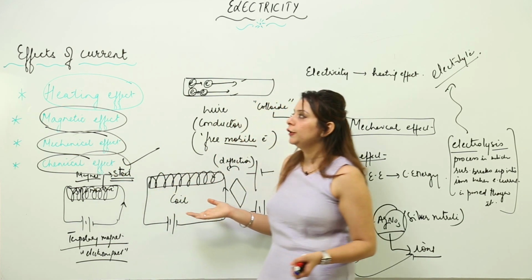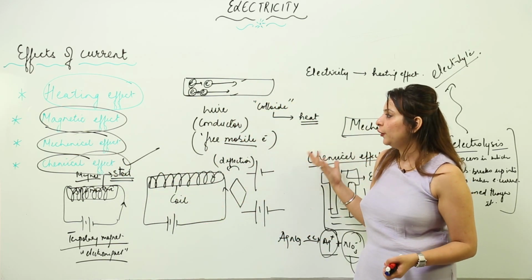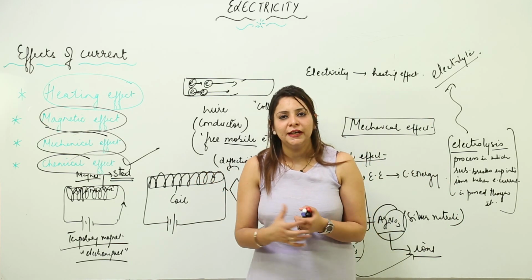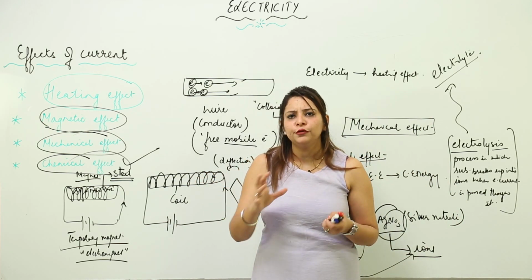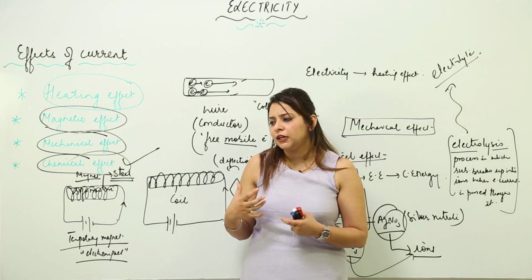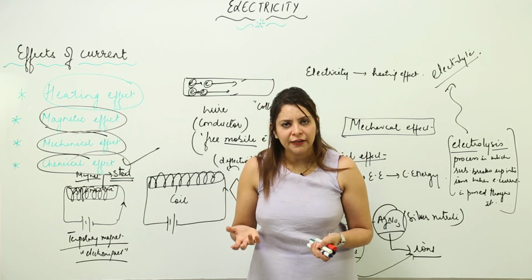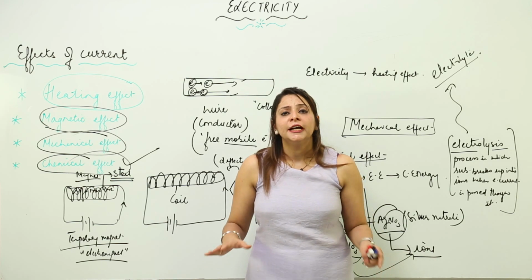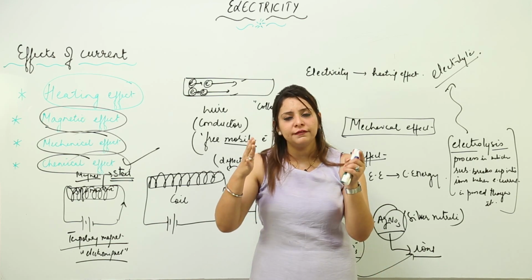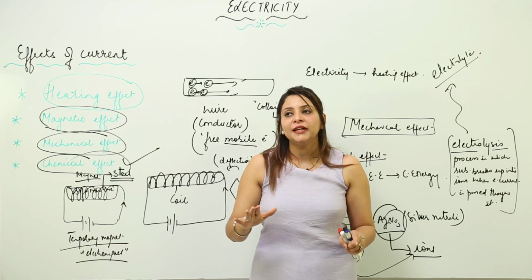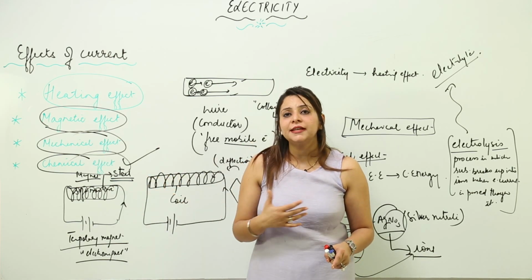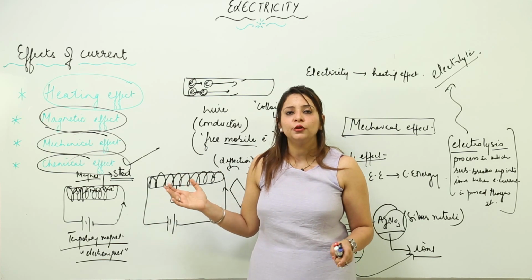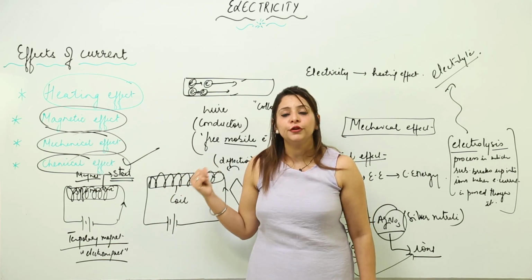So this is how you are going to explain it, and for your better understanding I will just explain the electroplating phenomenon here, but it is not included in your syllabus. If you get a little bit confused, because it will include certain chemical reactions also, don't get confused. You just need to draw a figure, that's it, and you should know that it is based on a chemical effect. But still I am putting this topic there so that you can understand in a better way. So just look at electroplating now.